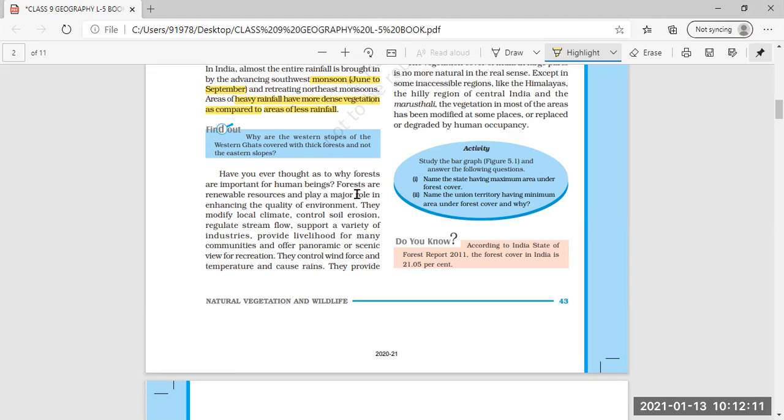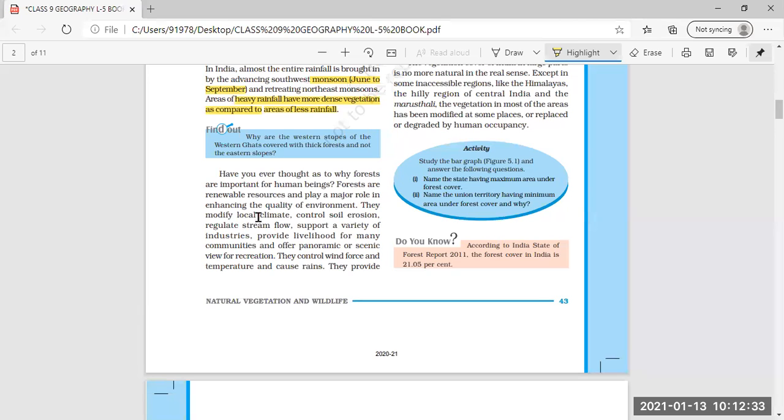Now here also, why forests are important for human beings. Forests are renewable resources and play a major role in enhancing the quality of life. We get first and foremost thing the oxygen we breathe. The air we breathe, that is the oxygen.